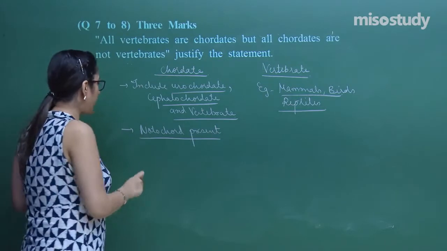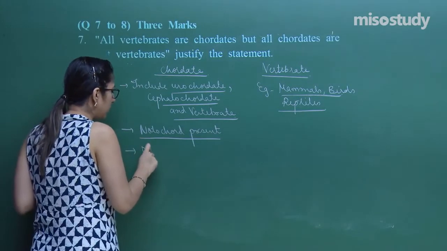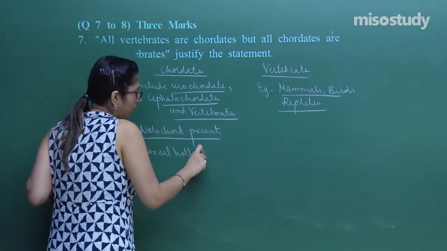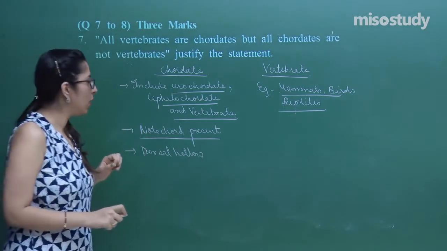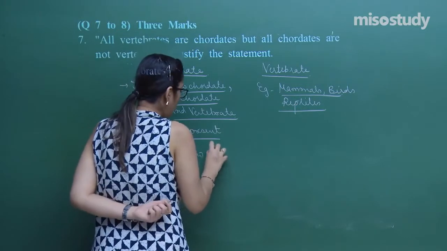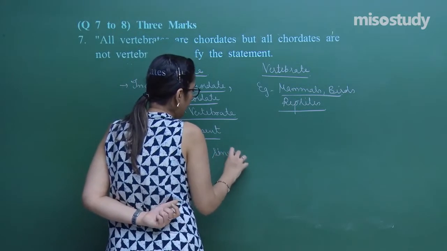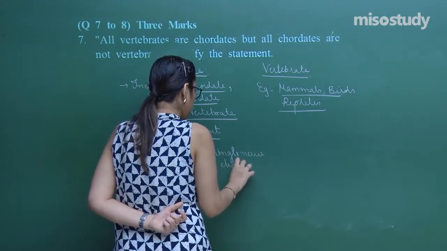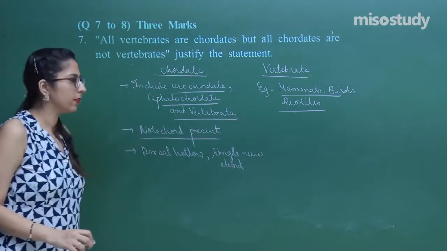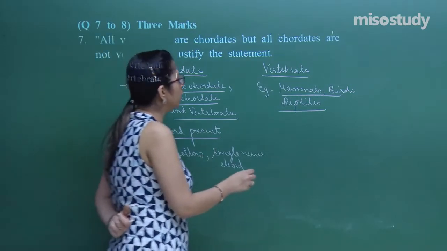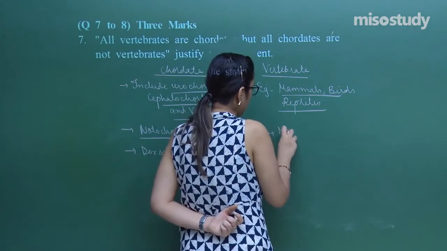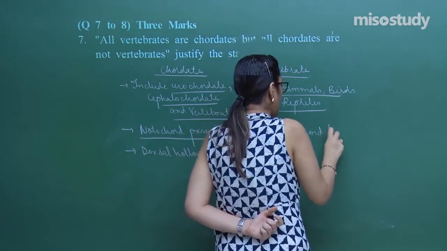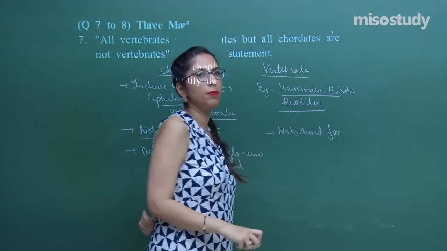And one more, they have a dorsal hollow and single nerve cord present. Now, in the other case, the notochord is absent. The notochord forms the dorsal vertebral column.